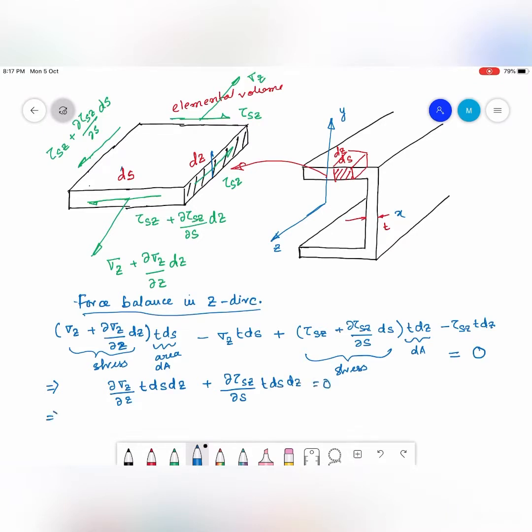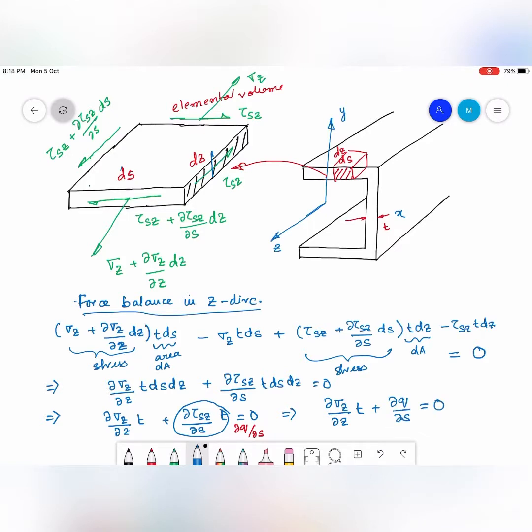So this further can be written as del sigma z by del z into t plus del tau sz by del s into t is equal to 0. Now this part can actually be written as del q by del s, because tau sz into t is the shear flow q. So therefore this entire expression can be written as del sigma z by del z into t plus del q by del s is equal to 0.